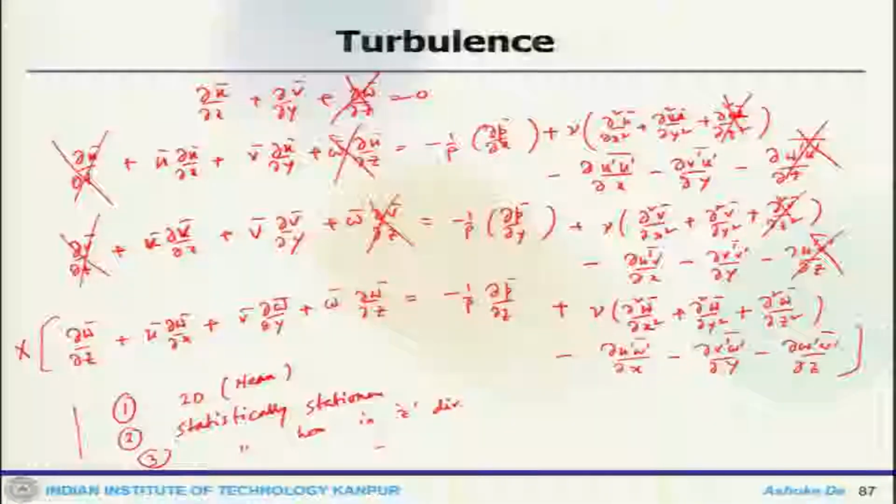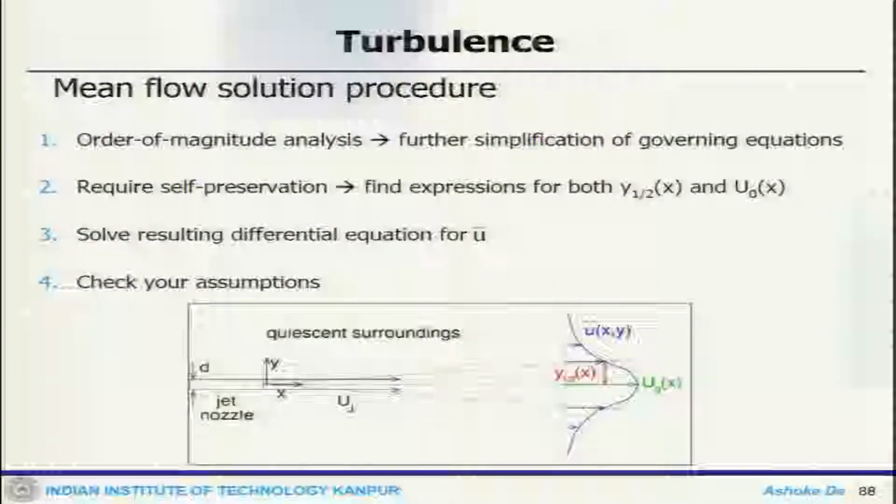Welcome back. So, let us continue the discussion of statistical turbulence, and we are looking at the simple jet flow and looking at the solution. So, this is what we derived as the governing equations with the assumption of mean two-dimensional flow and a statistically stationary system. Now, we can look at the mean flow solution procedure.